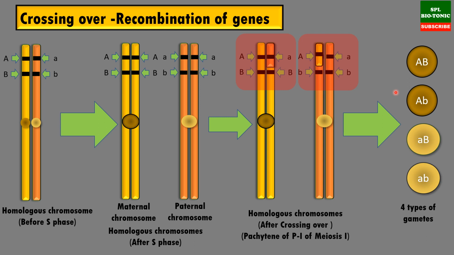So that is the beauty of crossing over, which occurs in pachytene of prophase 1 of meiosis 1. So this crossing over helps in variation and evolution, which is important for survival of living organisms.